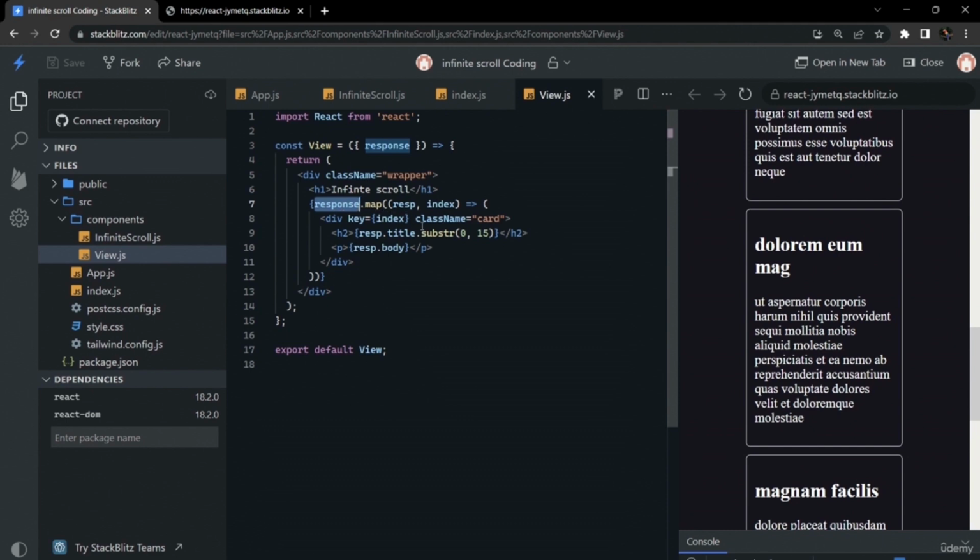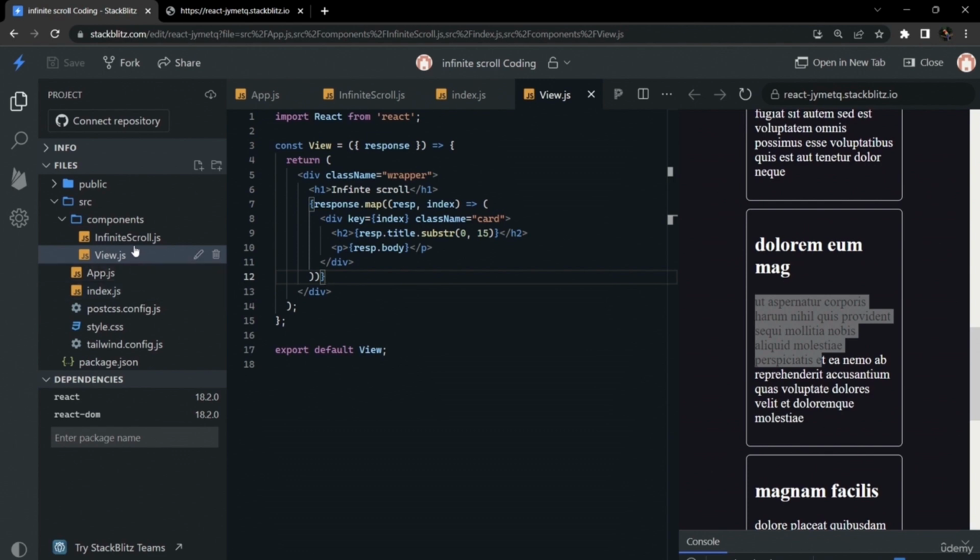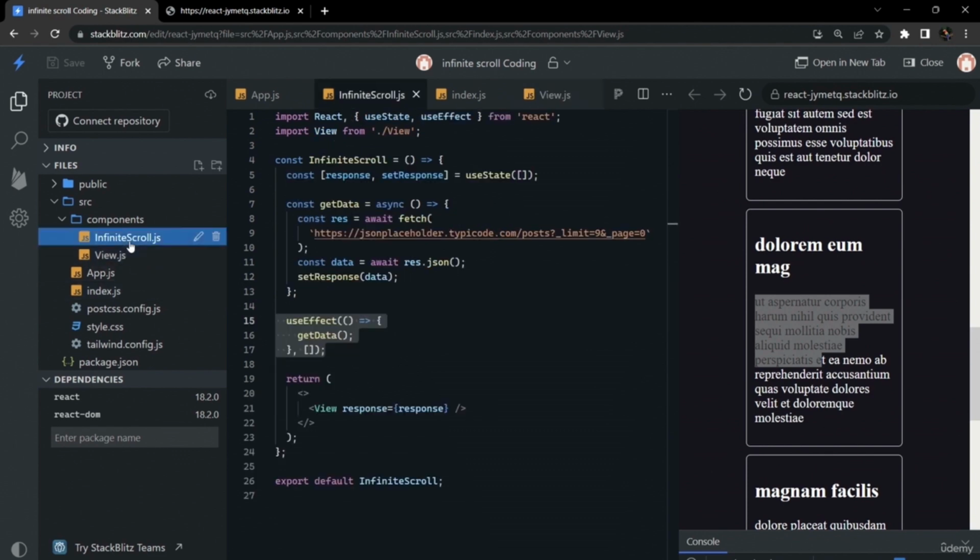The view part of that component is a separate component, and in this we are just iterating over the response and displaying the body and this title. So that's all about this basic app that doesn't have any infinite scroll functionality as of now.